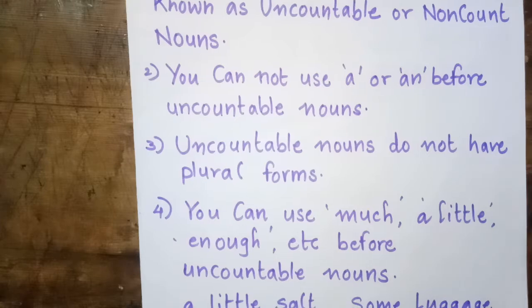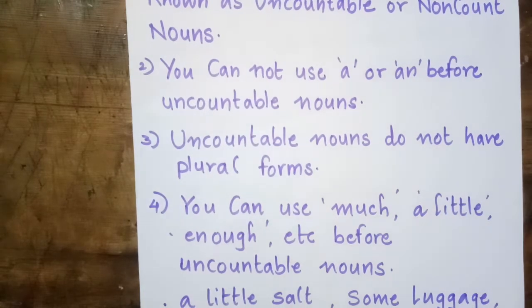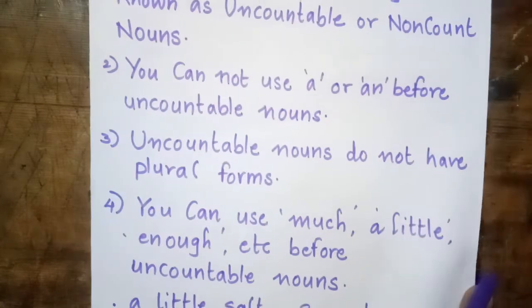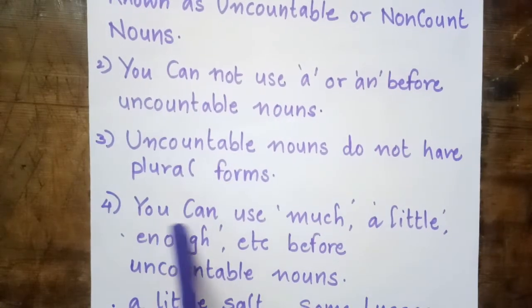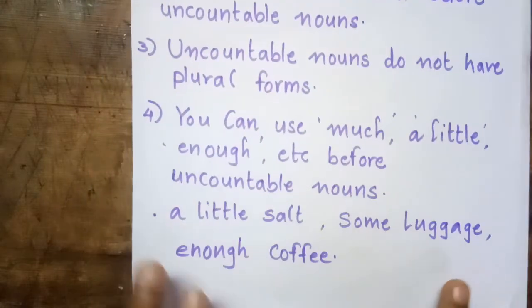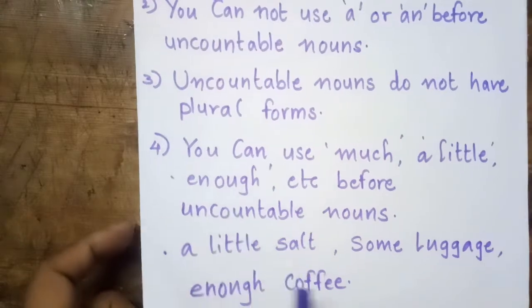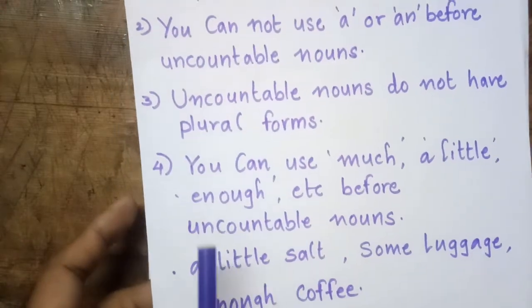We cannot write a or an before uncountable nouns. We cannot count that thing in numbers like 1, 2, 3, 4. So what we say is that you can use much, a little, enough, etc. before uncountable nouns. See, for example, a little salt. Salt, can we count 1, 2, 3, 4? No. So a little salt, a pinch of salt, we can say it is an uncountable noun. Some luggage. Enough coffee. So these are uncountable nouns. We cannot measure or count them.